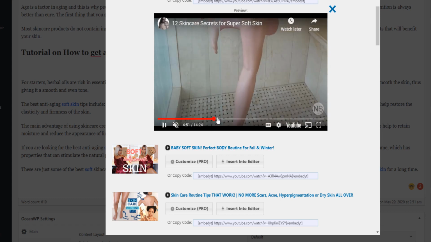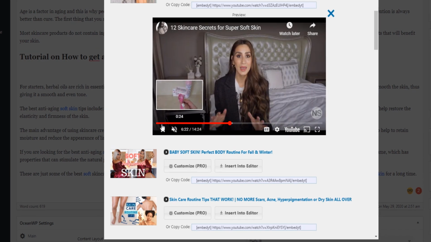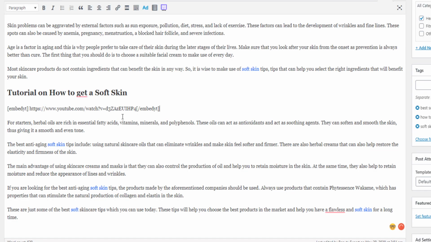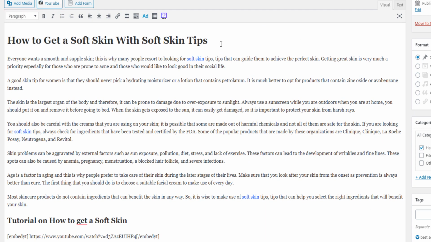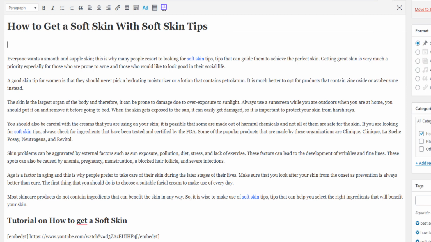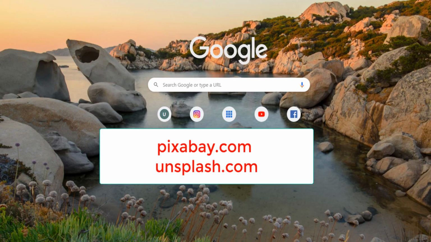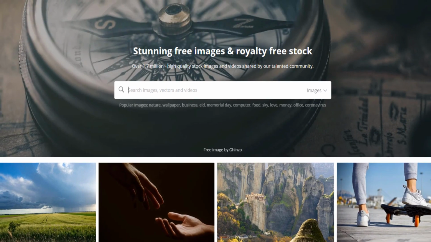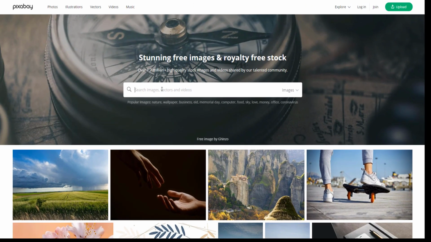Okay, and so what you can do is just insert into the editor right here. Next thing that you want to do is embed pictures. Pictures are really visually attractive, and people are a lot more likely to stay longer on your website if they see pictures. So you want to go on websites like Pixabay or unsplash.com that have completely free, royalty-free stock images that you can download and just embed on your website.